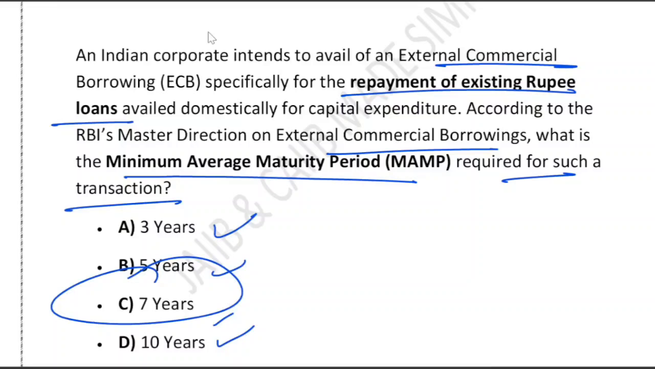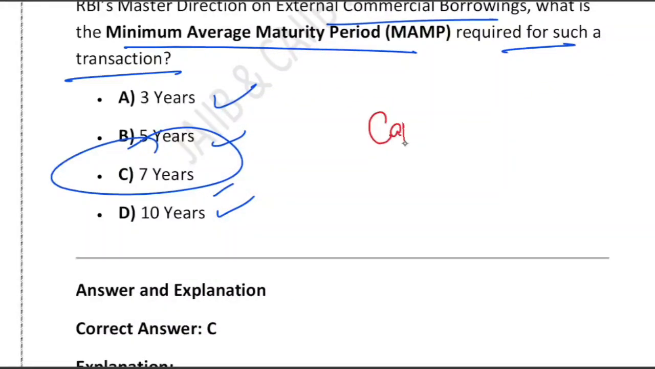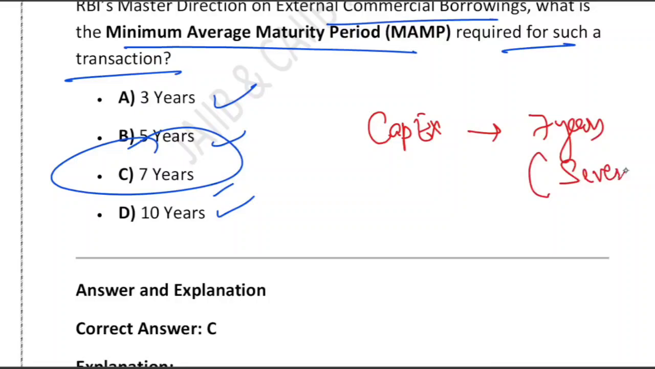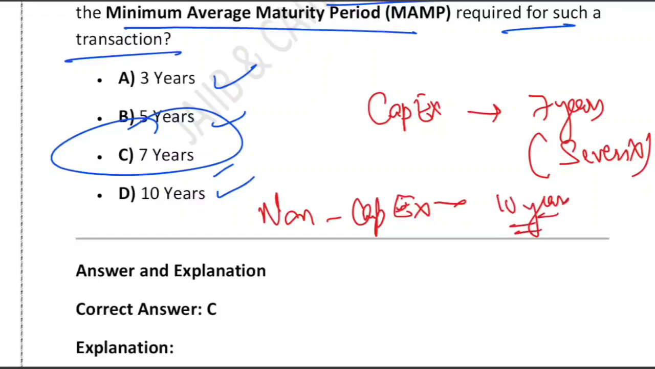So you can remember it like this. Let me give you a memory trick to remember it. CAPEX 7 years, right? Or you can remember it as 7x. And what about non-capex? If it is non-capex, then it is 10 years. So 10 non-capex, long zero, right? ECB means foreign loan taken by an Indian entity.